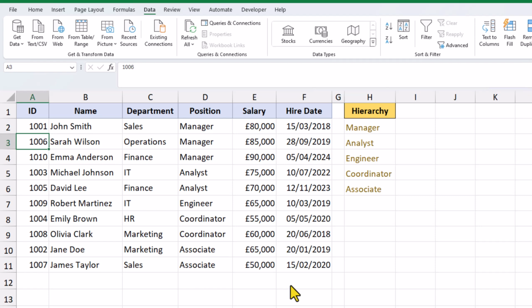These are some basic essential sorting techniques in Microsoft Excel. Now it's time to continue your journey by exploring other tutorials on my channel.